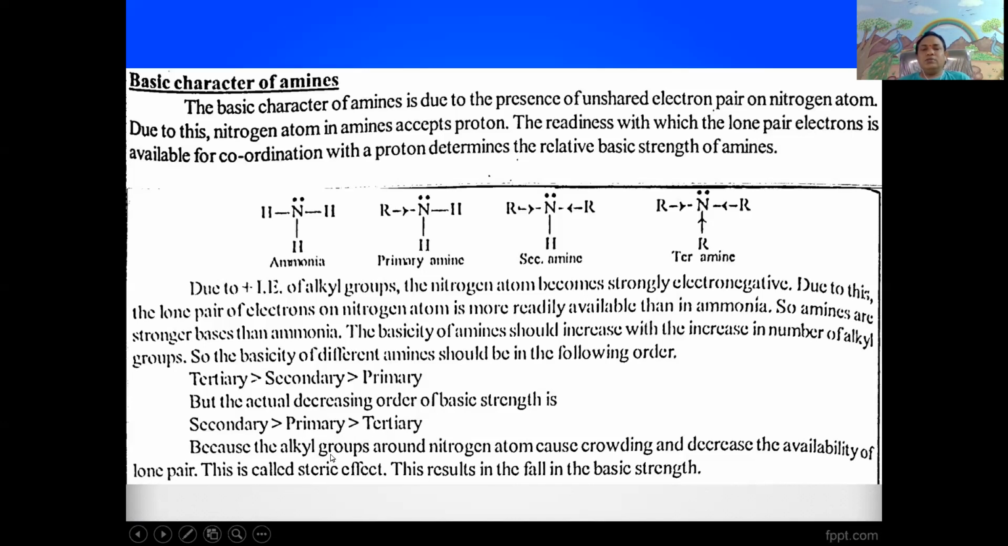This results in the fall in the basic strength. Means here, in the tertiary amines, due to the steric effect, the basic strength of tertiary amines is less than primary. Therefore, the actual decreasing order of basic strength is secondary greater than primary greater than tertiary, because the alkyl groups around the nitrogen atom cause crowding and decrease the availability of the lone pair. This is called steric effect. This results in the fall in the basic strength.